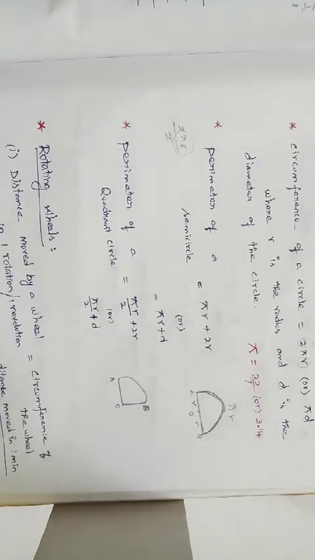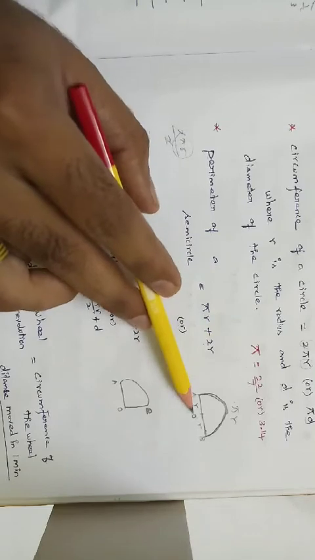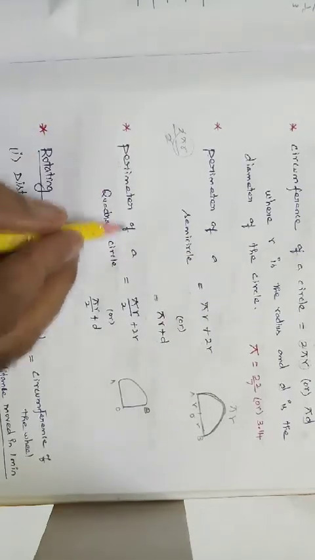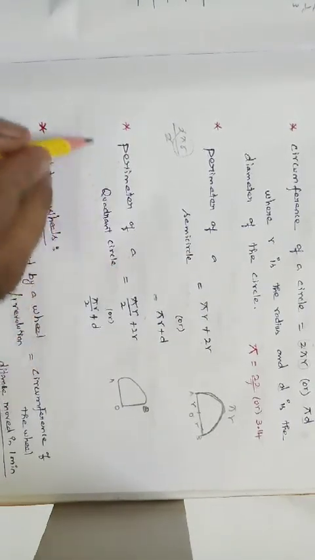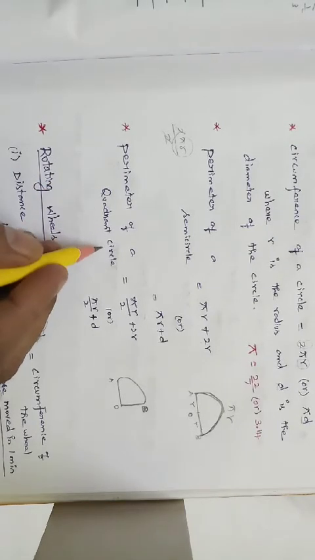They gave the diameter value directly, which means we can apply it directly. So, understood which is called pi r and which is called 2r. Come to the third formula, the perimeter of a quadrant circle. Perimeter of a quadrant circle means 1 by 4, the 1 by 4 part of the circle.